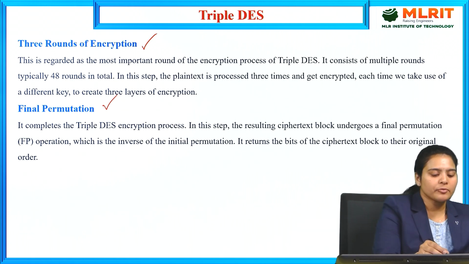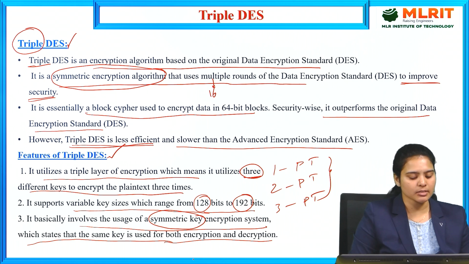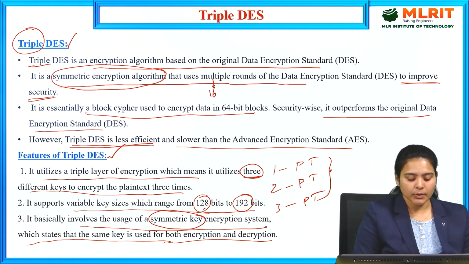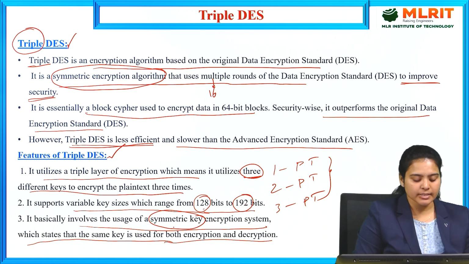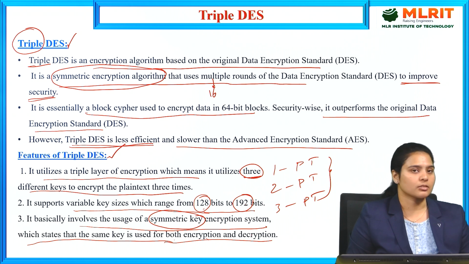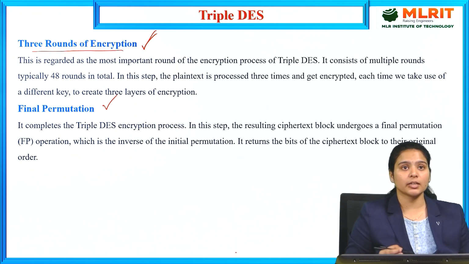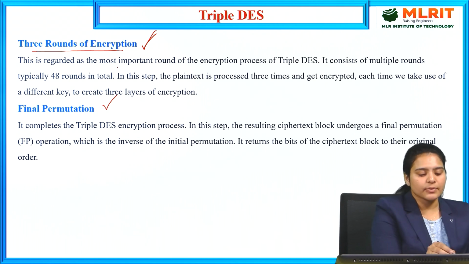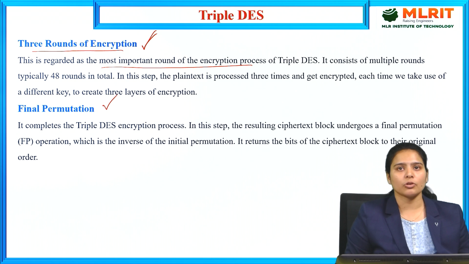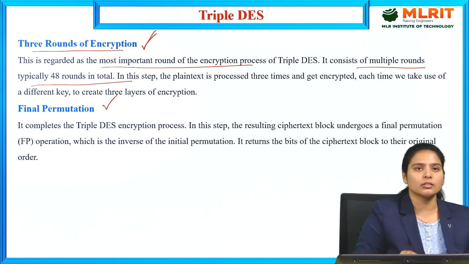Next, we need to perform the 3 rounds of the encryption. As we have seen in the previous video, the key ranges from 128 bits to 192 bits, and it is a symmetric key encryption, using the same key for both the encryption and the decryption process. So we need to perform 3 rounds of the encryption process. It consists of multiple rounds, typically 48 rounds in total.